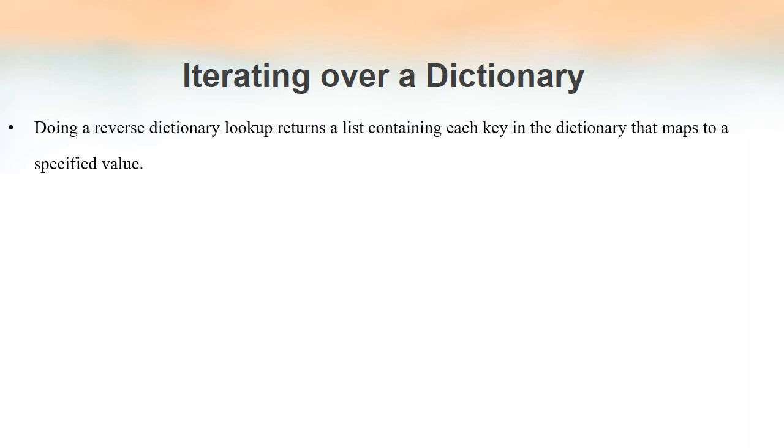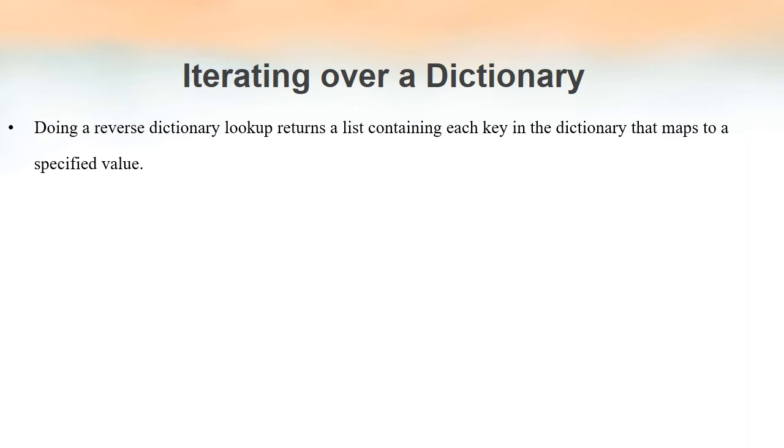Here we are doing it in the reverse direction. That is, sorry, we have the value with us and we need to get the key back. So we are iterating through the dictionary, comparing the values inside it. If the value is matched, then we get the corresponding key. That is why we call it reverse dictionary lookup. We are looking up the dictionary in the reverse order. That is why it is named reverse dictionary lookup.